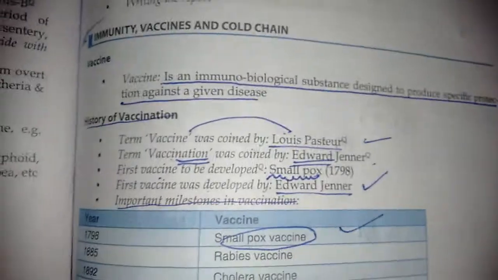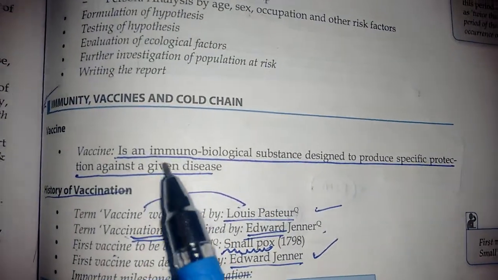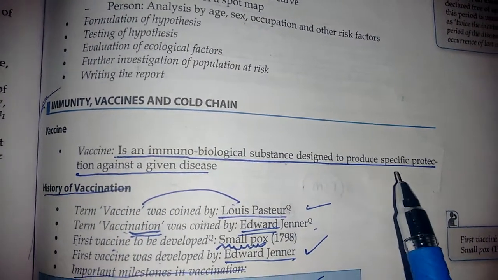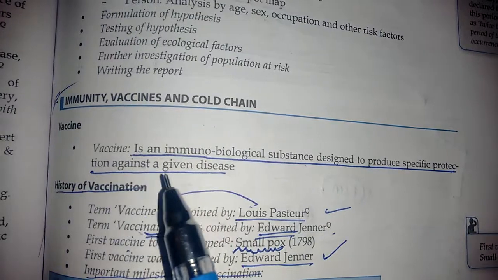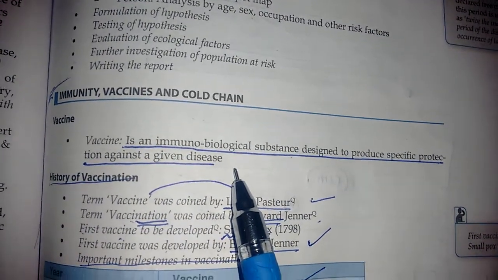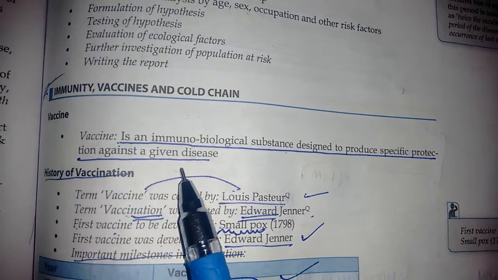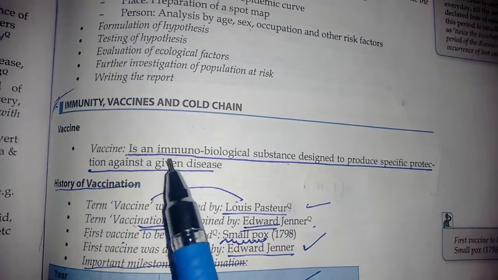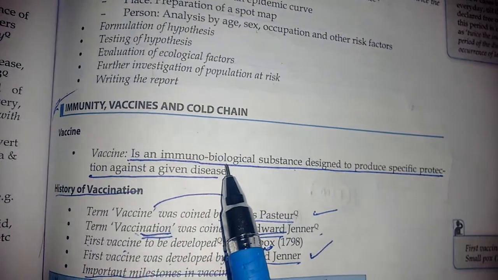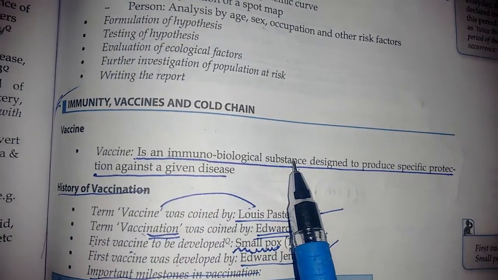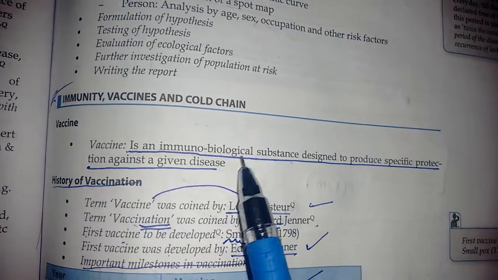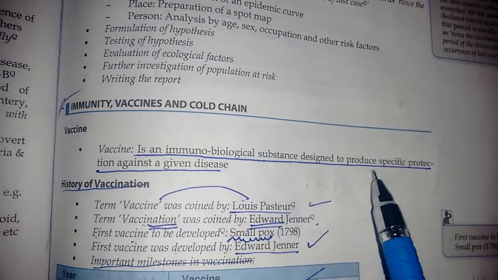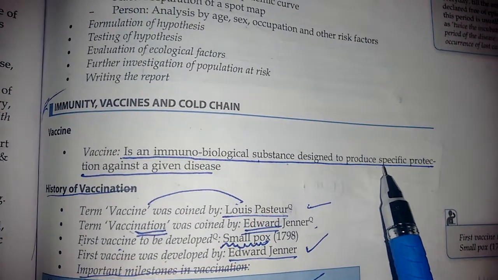Now let's start with vaccine here. So vaccine is an immunobiological substance designed to produce specific protection against a given disease. That means against a given disease we are going to give a vaccine. What is a vaccine? It is an immunobiological substance, both biological and immune, designed to produce specific protection.